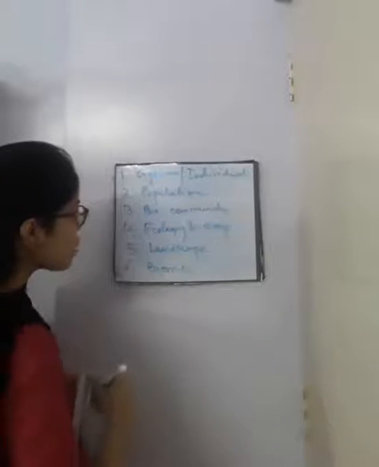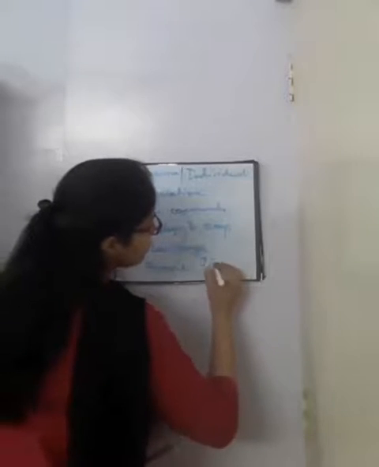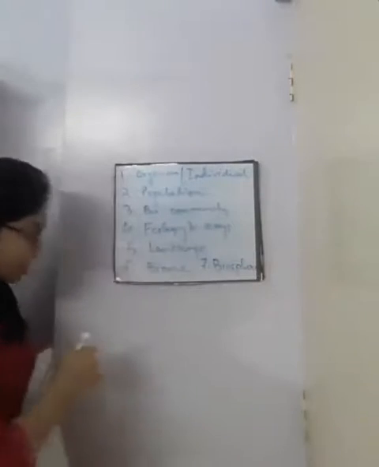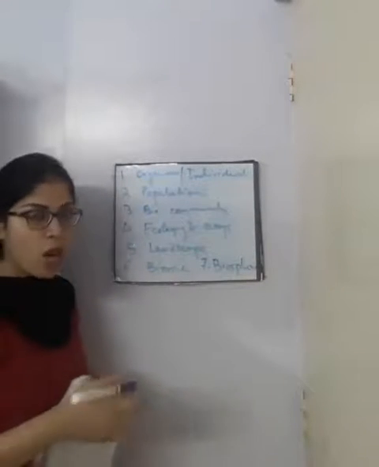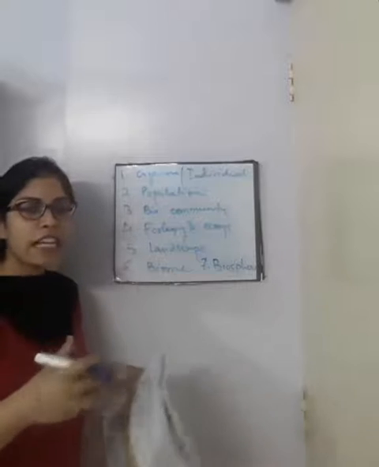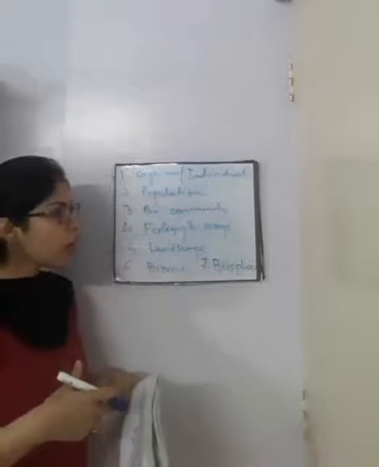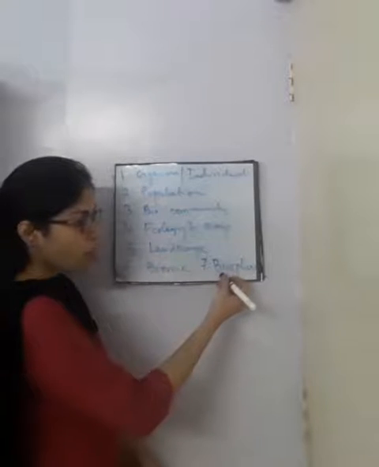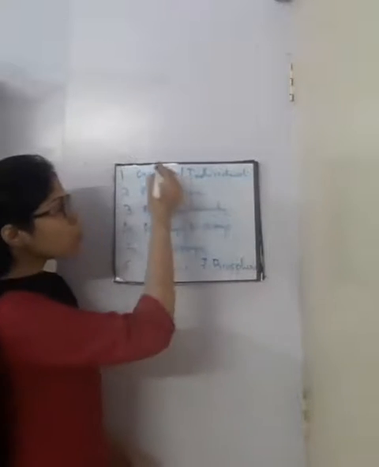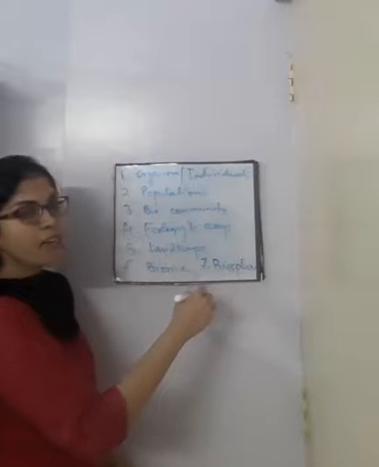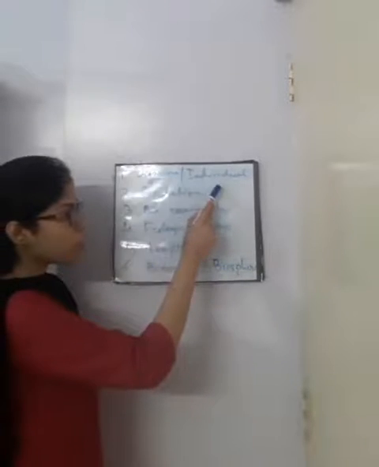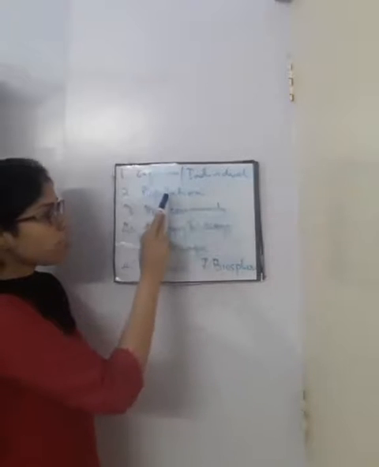Last one is the biosphere. Every living organism, when combined together, their interrelationship between each other falls under the organization biosphere. So these are the 7 levels of ecological organization, starting with organism or individual, which gives rise to a population.